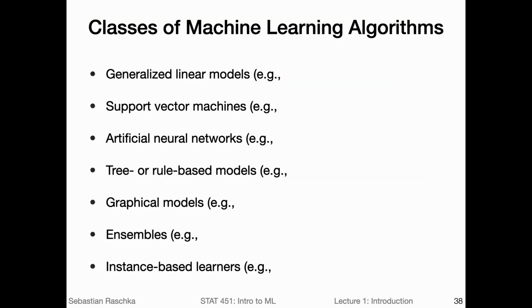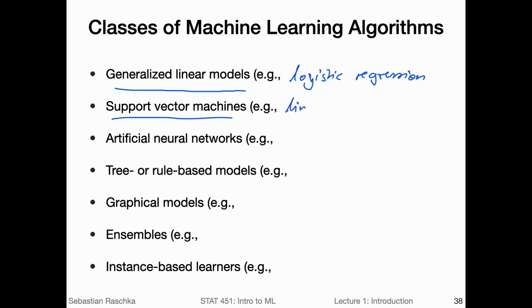Like I explained in the previous slide, there are different types of machine learning algorithms that sample different subspaces in the hypothesis space. So here are the major families of machine learning algorithms. For example, generalized linear models. One example would be logistic regression. And then we have support vector machines.